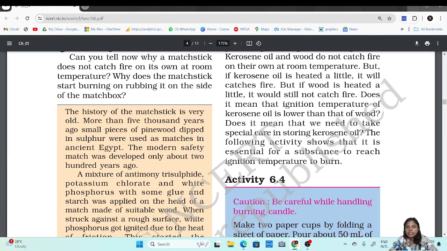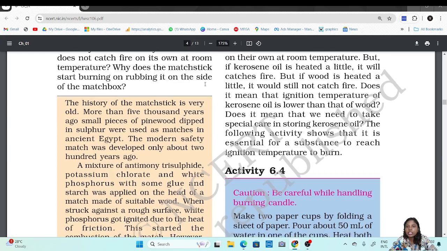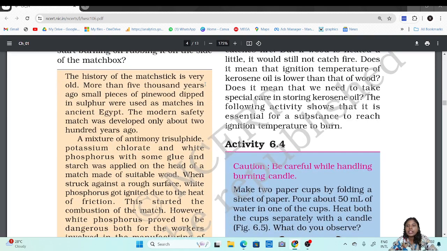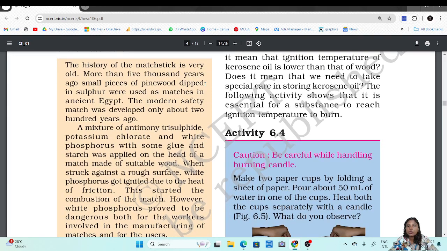But if wood is heated a little, it will still not catch fire. Does it mean the ignition temperature of kerosene oil is lower than that of wood? If we compare kerosene oil and wood, kerosene oil, if you heat it a little, slightly above room temperature, will catch fire. But wood will take a longer time than kerosene oil. So the ignition temperature of kerosene oil is much lower than that of wood. Does it mean that we need to take special care in storing kerosene oil?